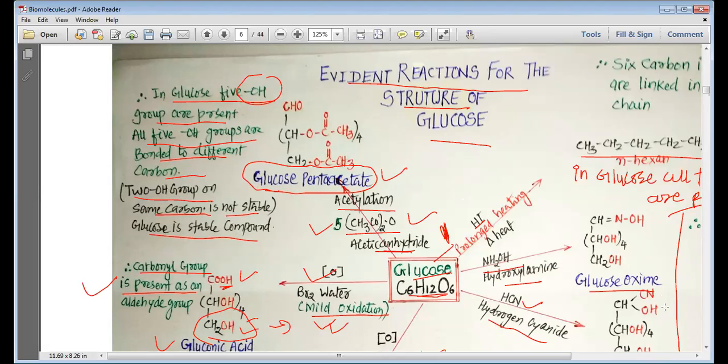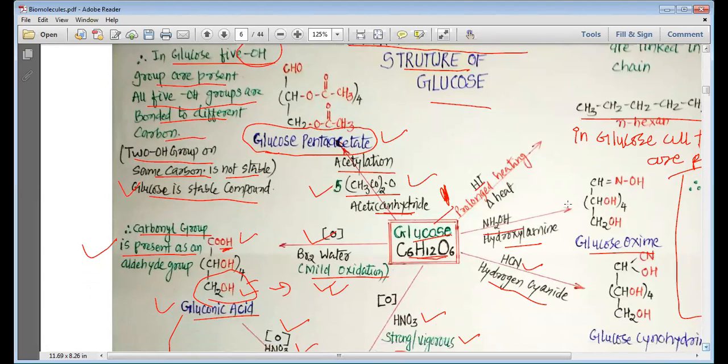So please remember that if 2 OH groups are present on the same carbon, the structure is not stable. Since glucose is stable, we can say that all the OH groups present in glucose are bonded to different carbons.